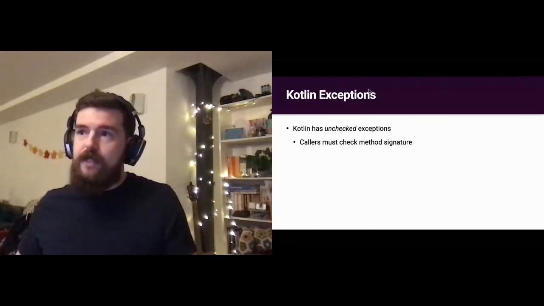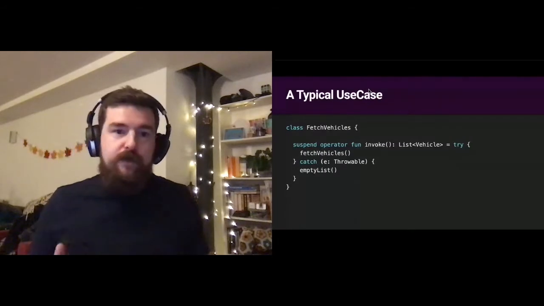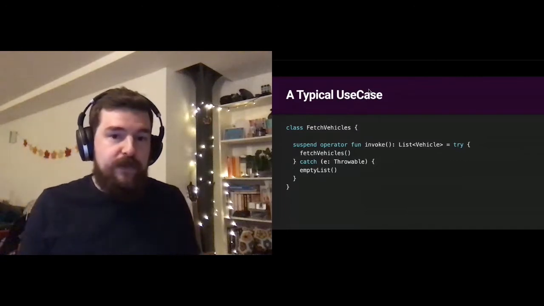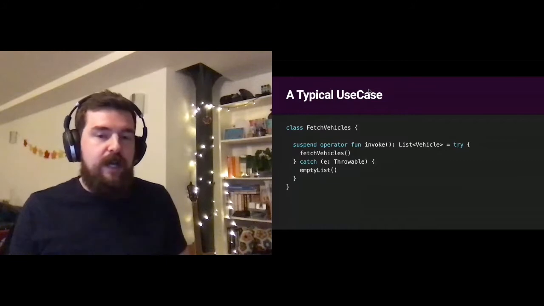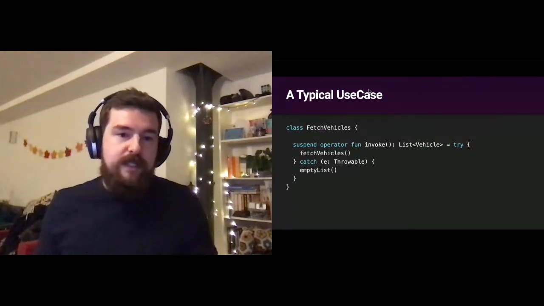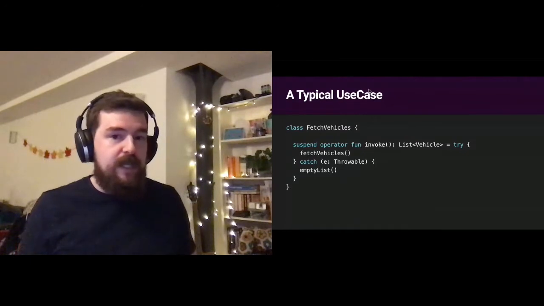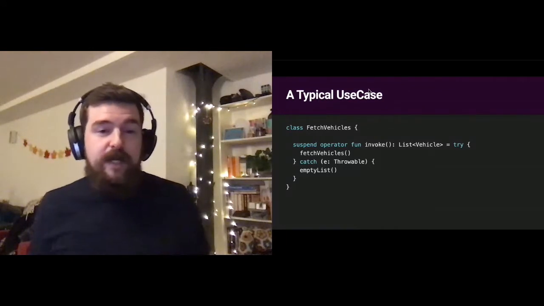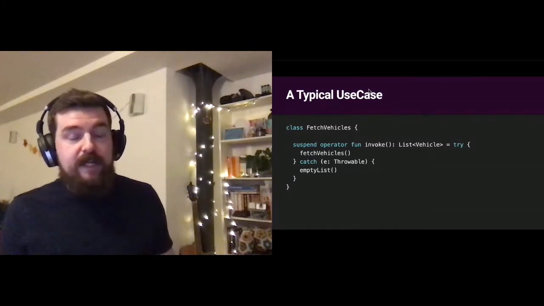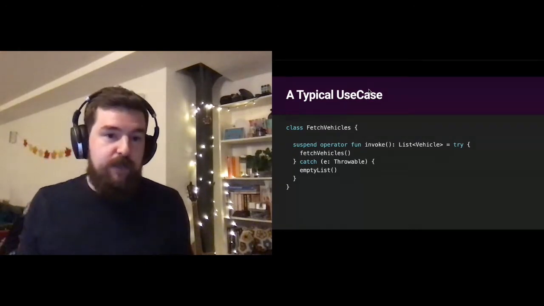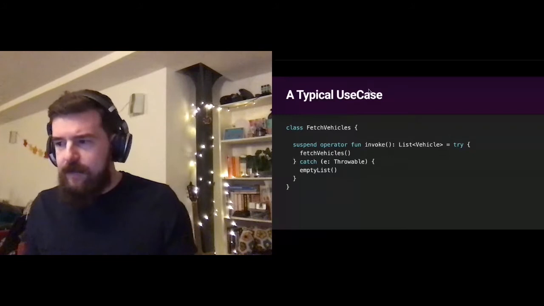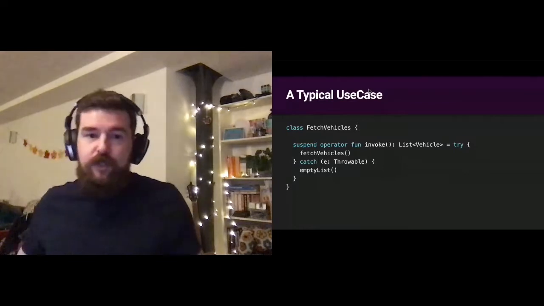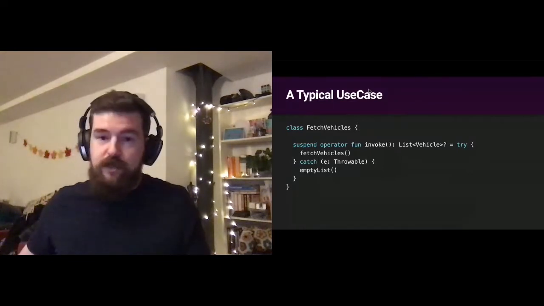If we look at this, this is a very typical use case that you might see. A suspending function, and when we invoke it, we fetch a list of vehicles. In this case, we've done a try-catch, and because the type that we're returning is a non-nullable list, we return an empty list. I think we can all appreciate this is probably a pretty poor API as a consumer. An empty list is a perfectly valid response for a fetch vehicle list, and the caller has absolutely no idea whether that's a valid state or a failure state. Could we improve this? We could make it nullable. We could return null in the failure state.